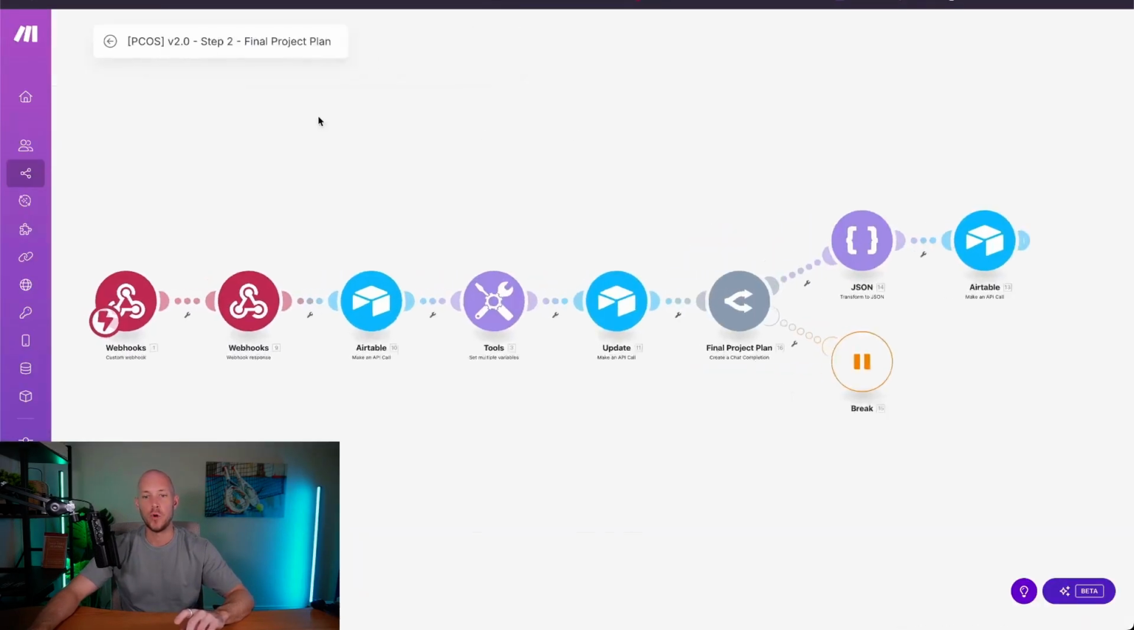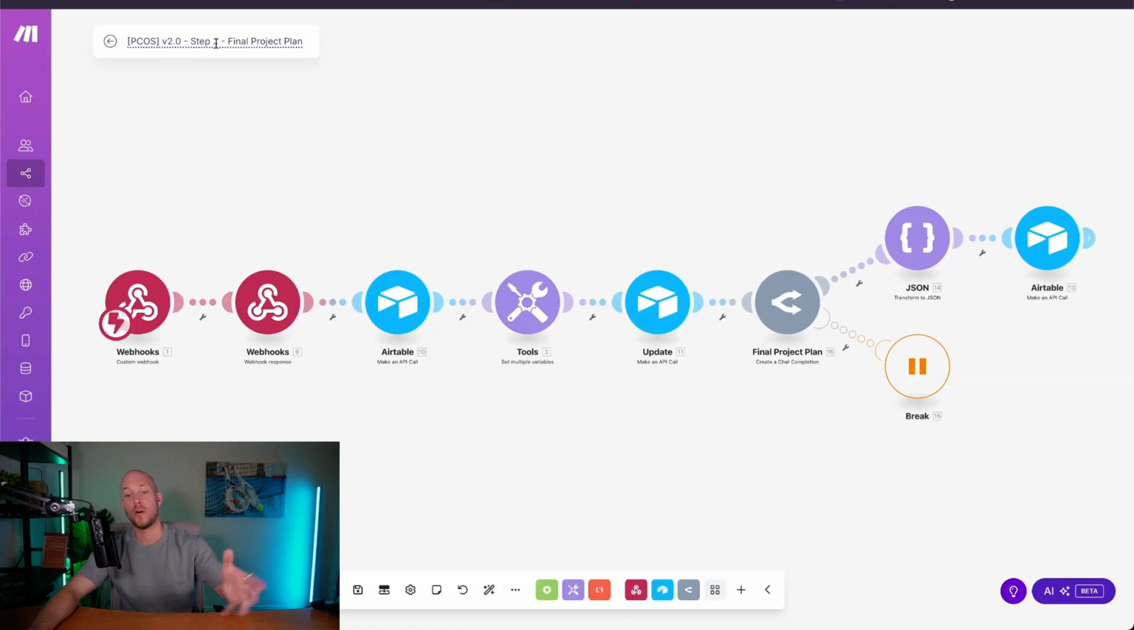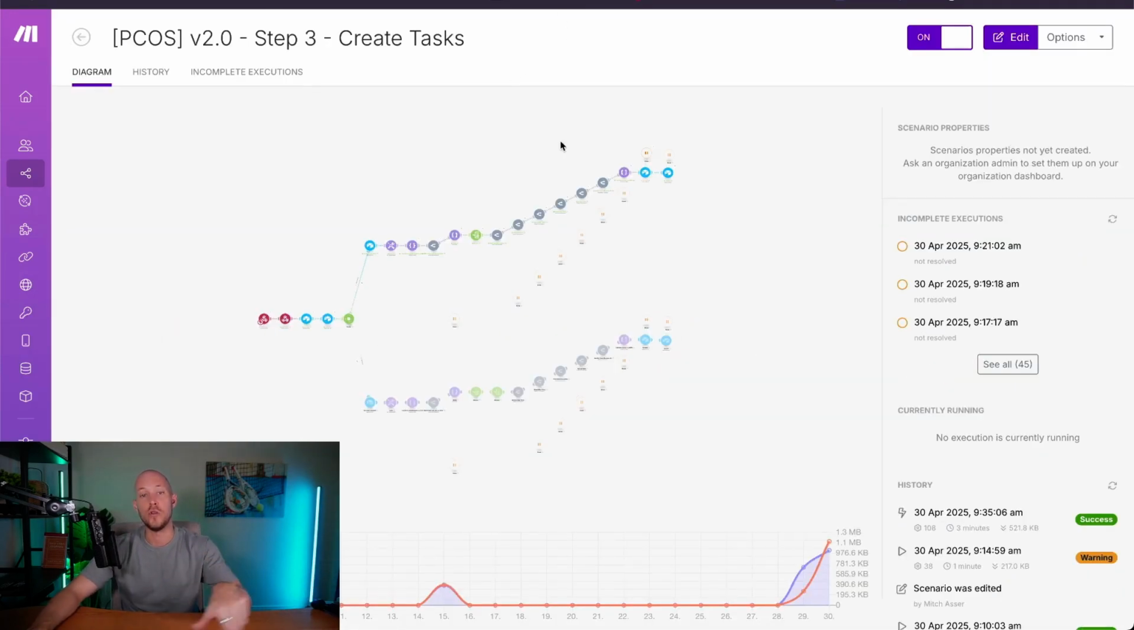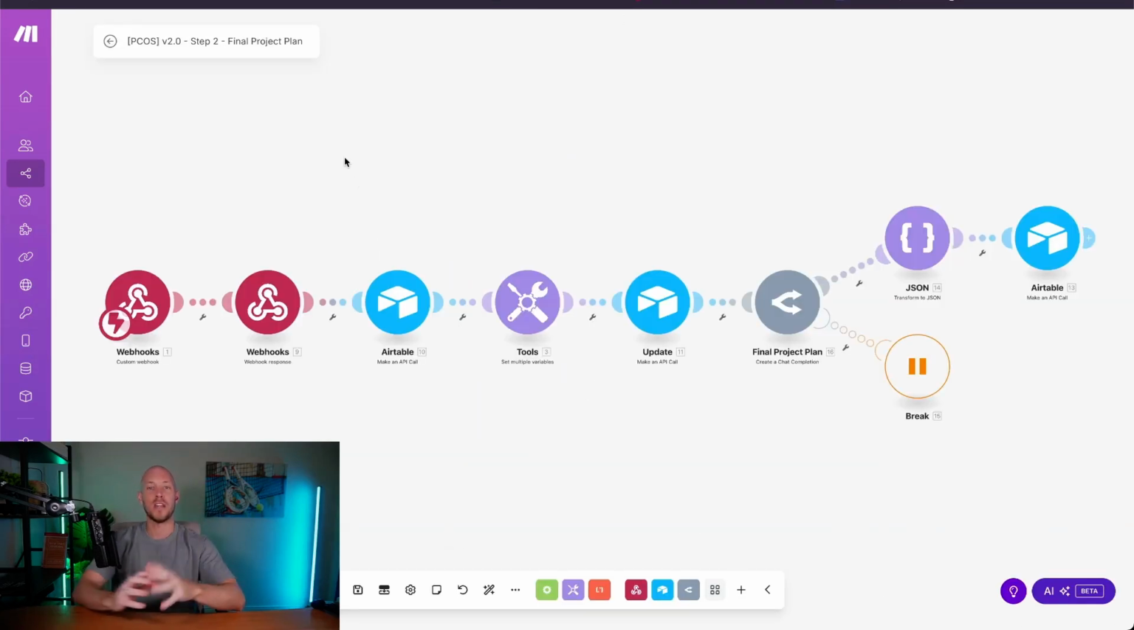And we have two more automations. So we now have a final project plan that takes the first step. And then we have the distribution automation that automatically distributes tasks. So I'm going to talk about those in the next video.